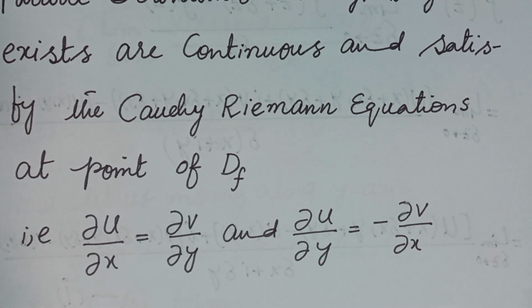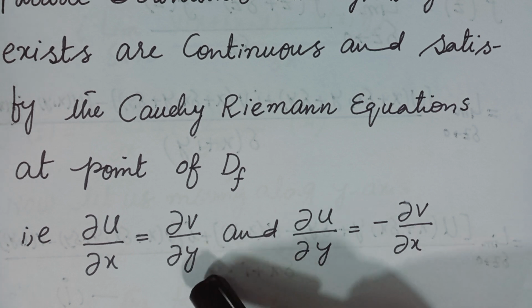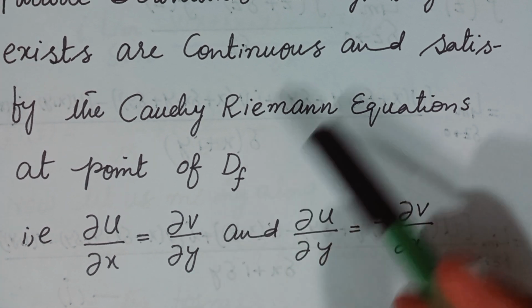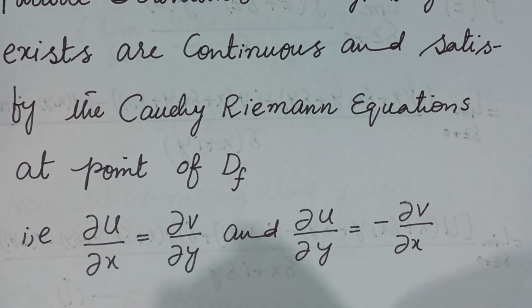So the criterion is this: a function is called an analytic function if it satisfies these equations, and if these equations are satisfied and these four partial derivatives exist, then conversely we can say that the function is an analytic function. Firstly we will discuss the necessary condition.